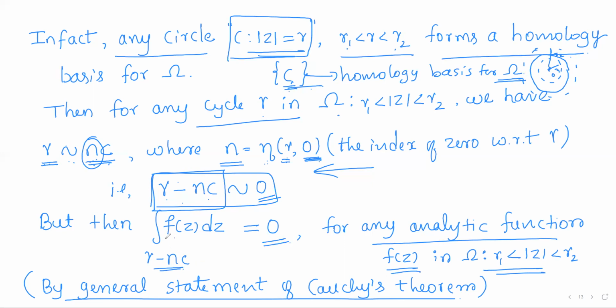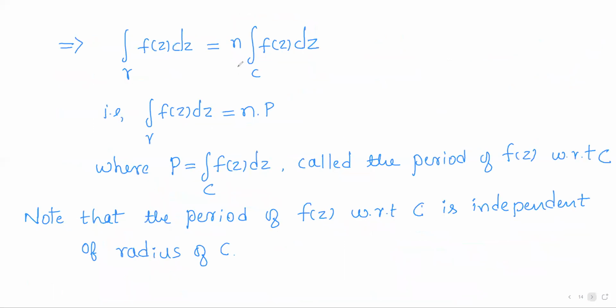Once again, using the same idea, the integral over gamma minus n times C is the integral over gamma plus the integral over minus n times C. So you can send this integral to the right-hand side. The integral over gamma will be equal to the integral over n times C. And the integral over n times C means what? n is an integer. If n is positive, it is nothing but n times C. If n is negative, it can be written as minus n times minus C, so that it will be minus n times the integral over minus C. In any case, it will be n times the integral of f of z over C.